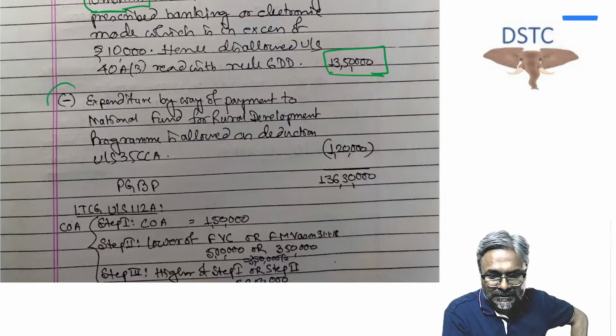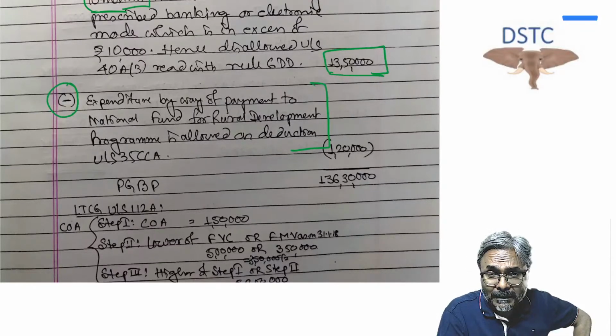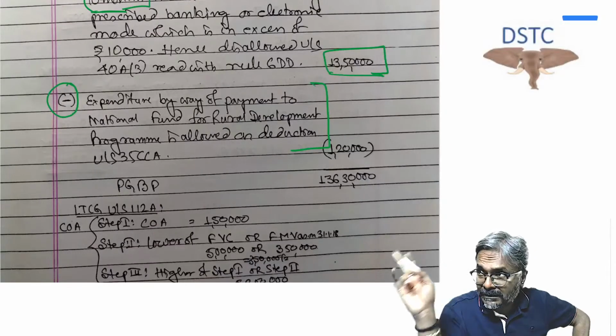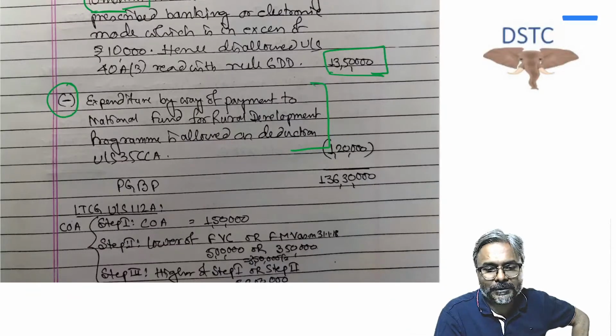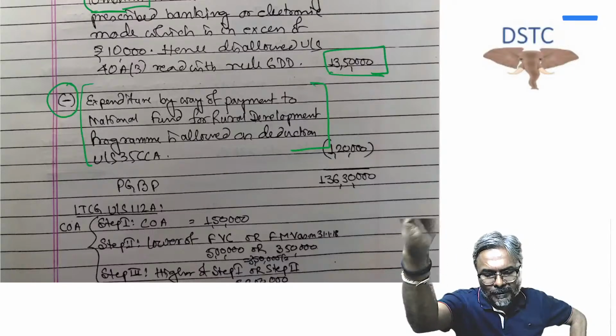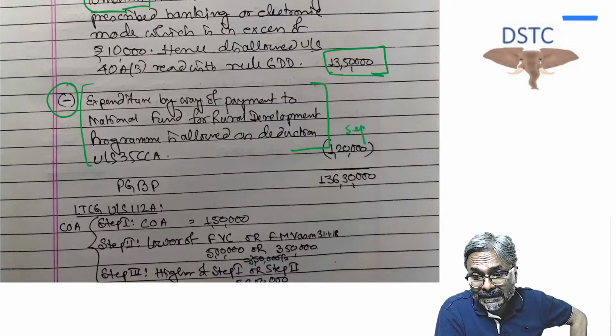Now see, this information of rural development was not on the debit and credit side. Do you realize that, students? This was in the additional information. Because it is in the additional information, not in the information after the debit and credit, it has to be separately reduced under 35CCA.